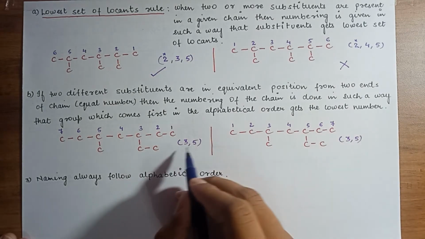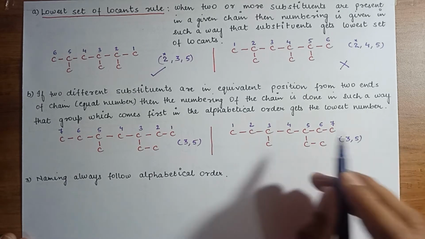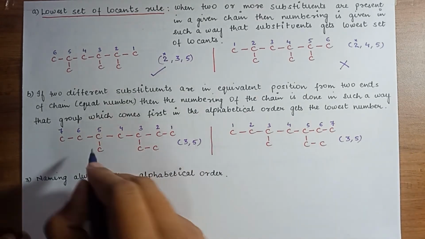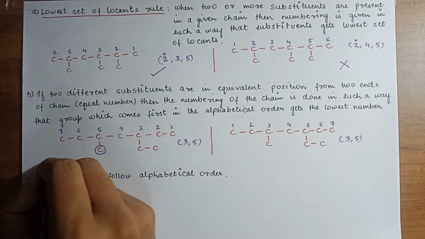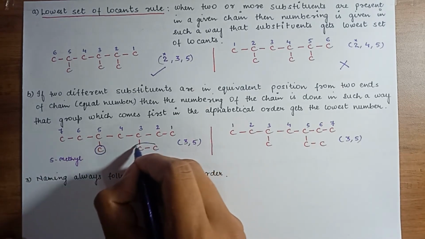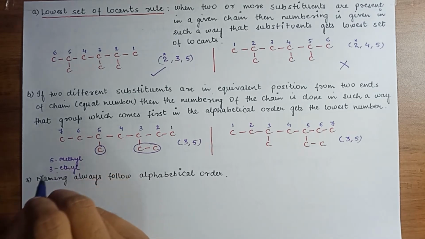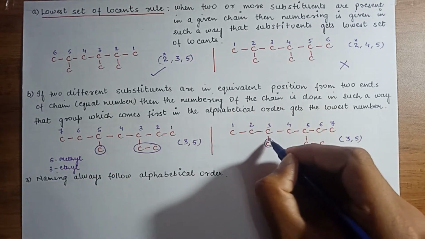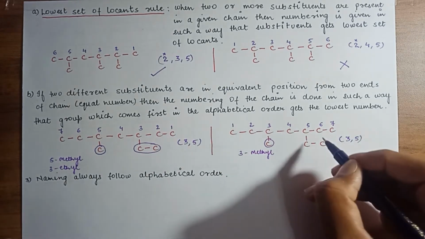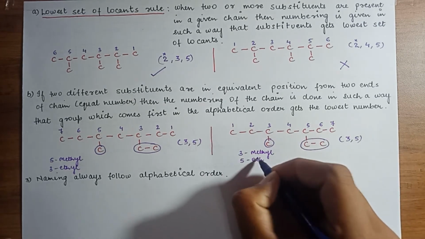So here for the lowest set of locants, we cannot decide, because it is the same. So now what you have to see? You have to go for alphabetical order. Here at the 5th position we have methyl, and at the 3rd position we have ethyl. Similarly, here at the third position we have methyl, and at the fifth position we have ethyl.